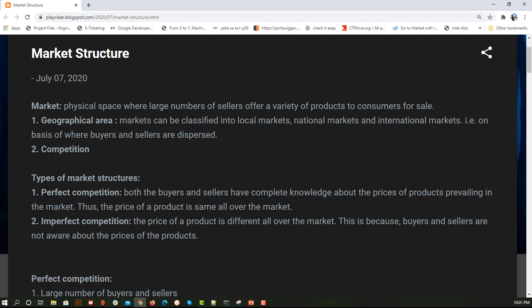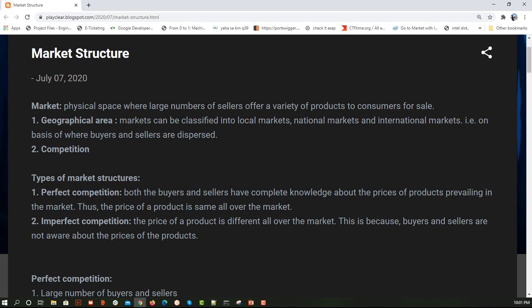Because as a customer I have the knowledge, as a shopkeeper or producer you cannot cheat me with a high cost. If you don't sell to me at a proper cost, I will buy from someone else, because there are multiple producers of this product. Because there are multiple producers, I can say that you as a shopkeeper have perfect competition.